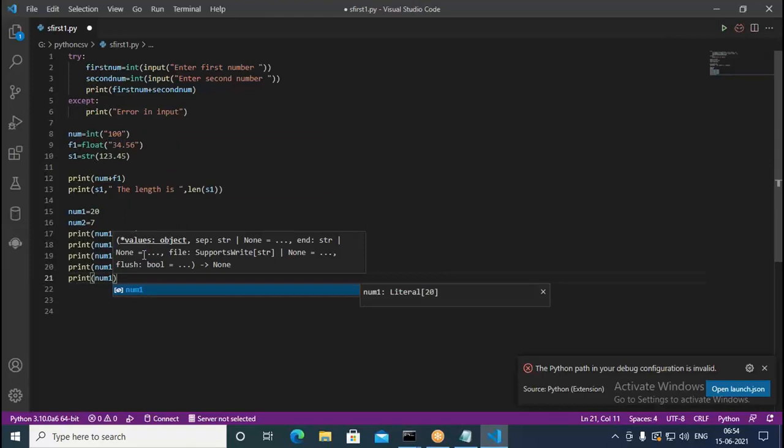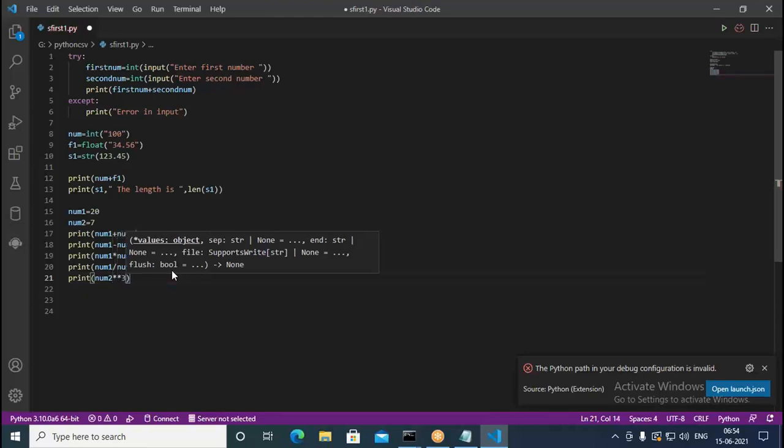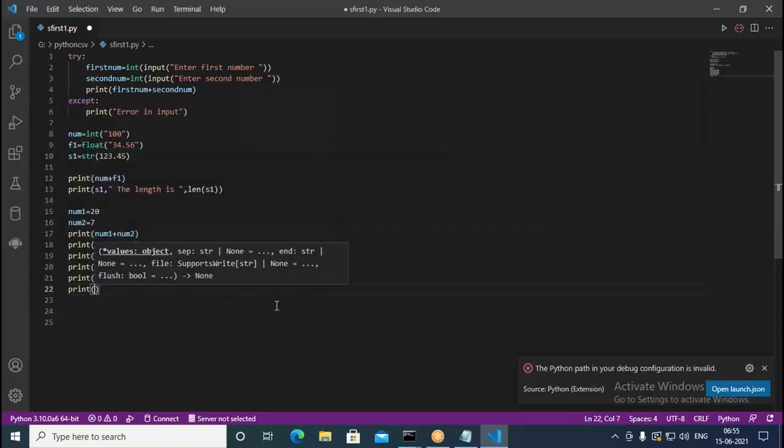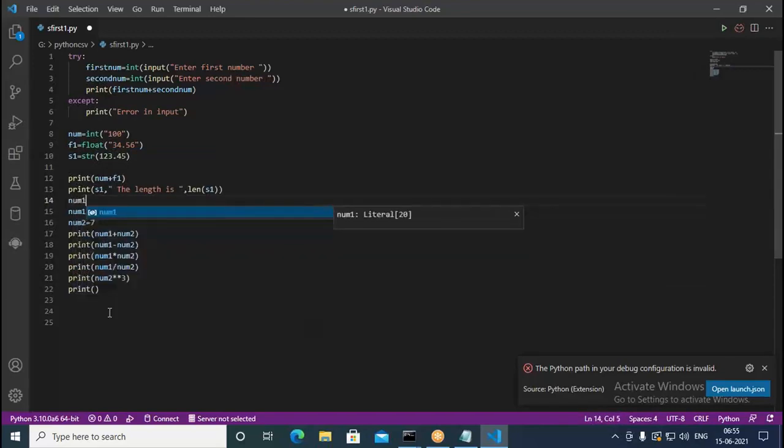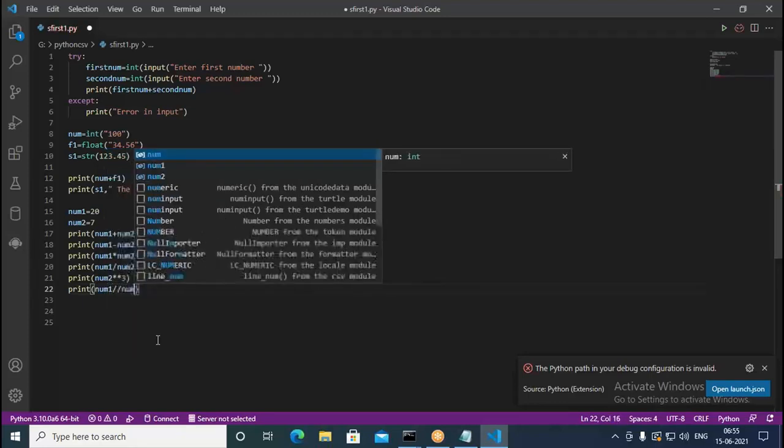This can be a very big number if you take 20 and 7, so I can take 3 here instead. Then print num1 slash slash num2.